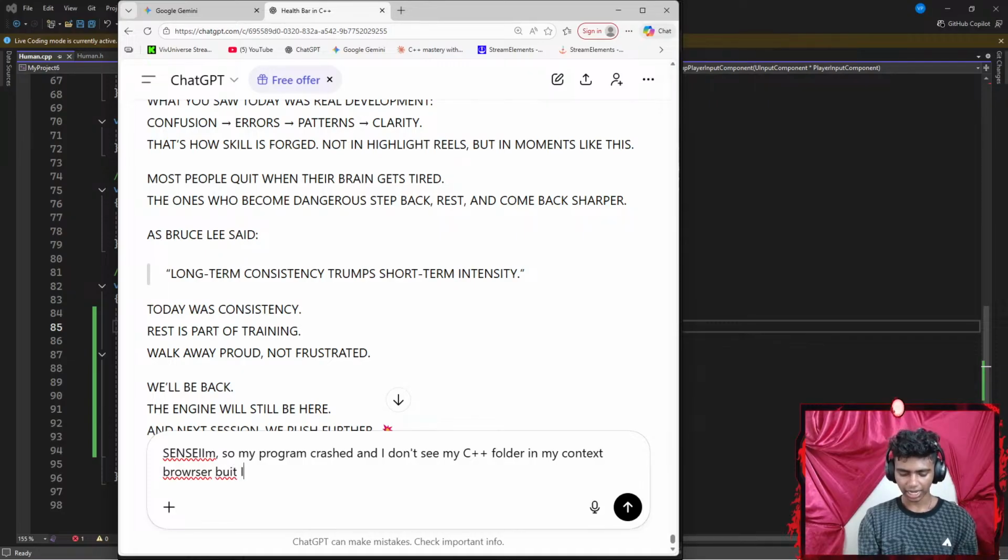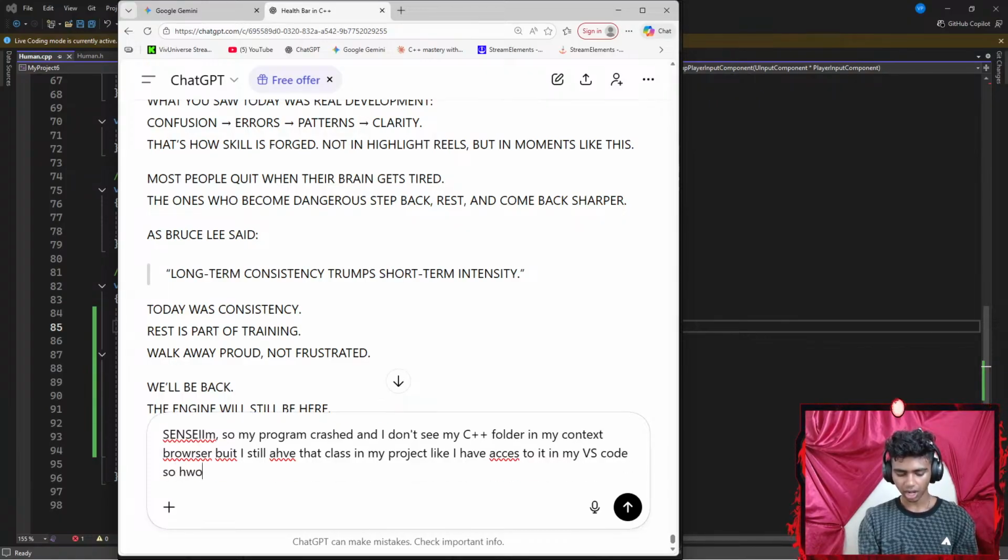But I still have that class in my project, I have access to it in my VS Code. So how do I see my classes in my level and in my content drawer?